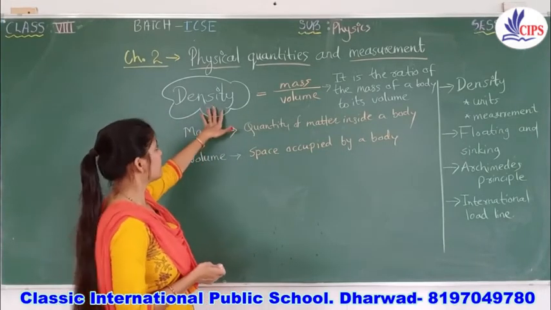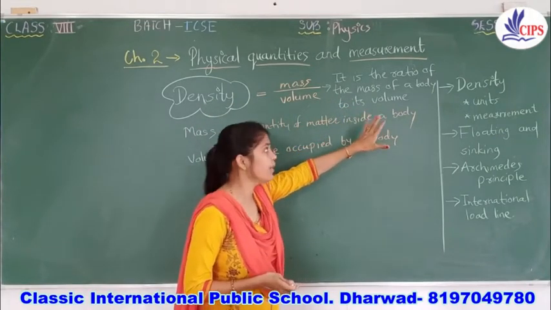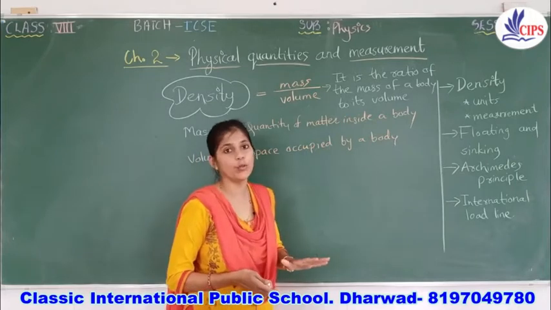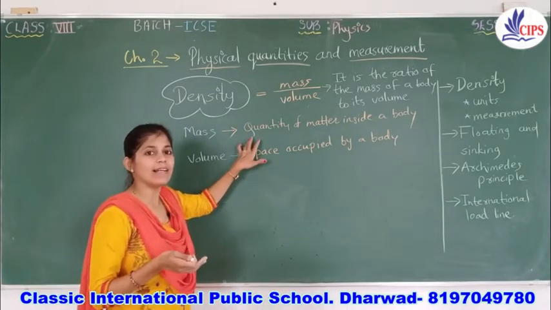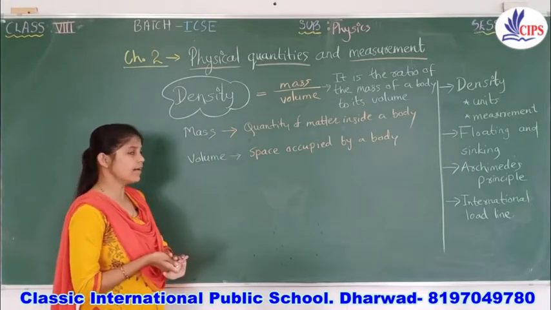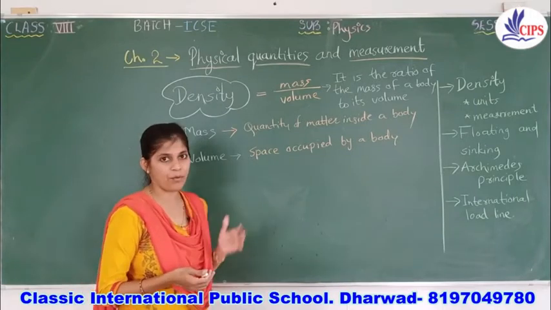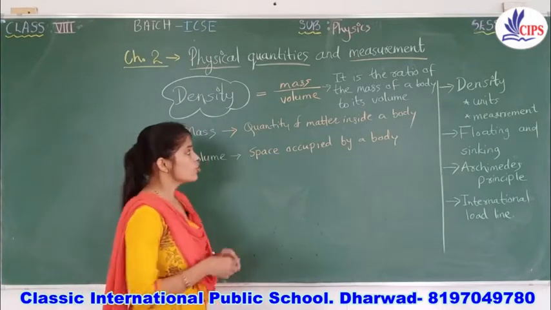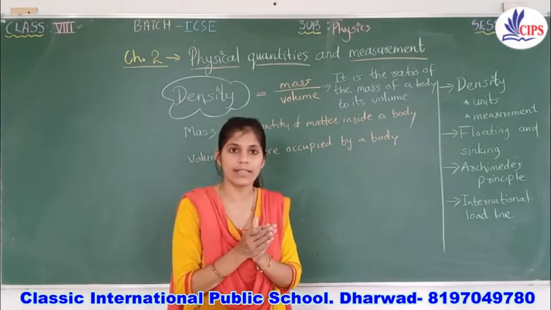volume. So density is the ratio of the mass of a body to its volume. Secondly, what is mass? The quantity of matter inside the body is called mass. And third is volume, the space occupied by a body is called volume. So these things together give you a great idea about density.